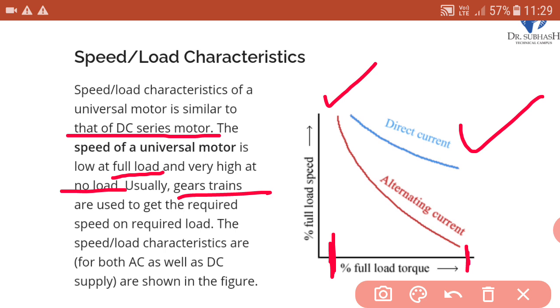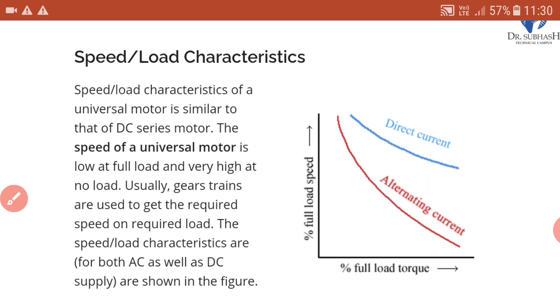The speed load characteristics for both AC as well as DC supply are shown in this figure that we have already seen in the graph. So this is a typical speed torque characteristic. Here we can see that the blue line is above the red line. It means the speed of the motor is high with a DC supply as compared to when the same motor is supplied with a single phase AC supply.